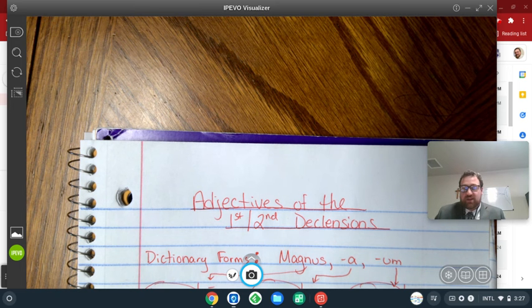Pax tells you that, okay, I can use the Sachs rule on pax and know that it's a feminine word. And knowing that it's a feminine word would be something you might need to know about that word. And then pacis, you can see what the stem is going to be for all the rest of the words. So you know that the endings are is, i, em, e, right?